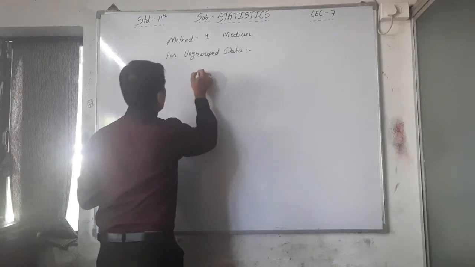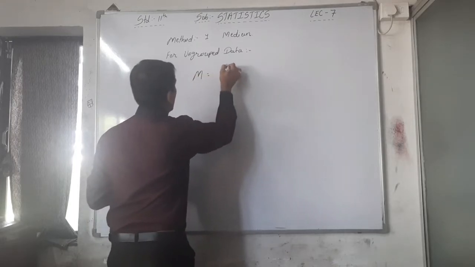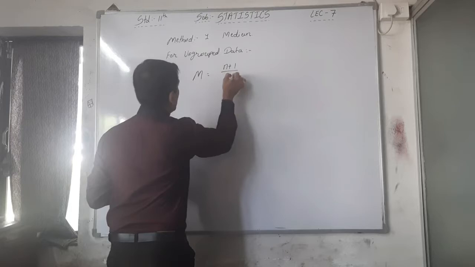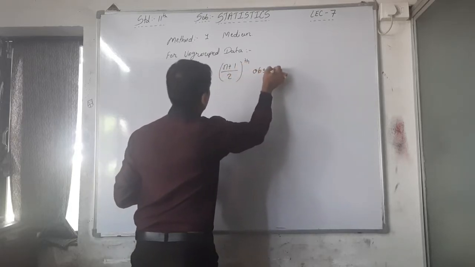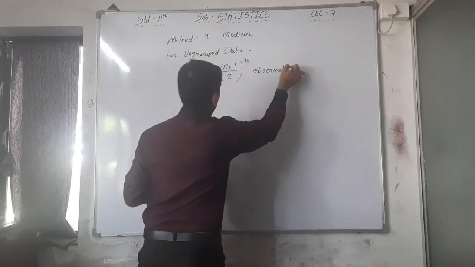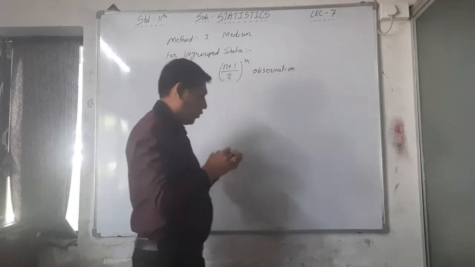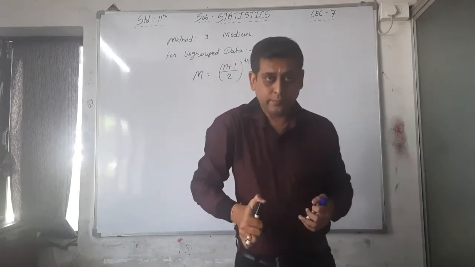See here, M is equal to (N plus 1) by 2 observation. This is the formula for ungrouped data.